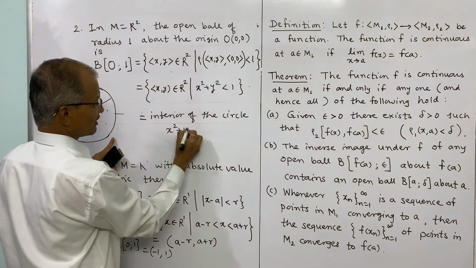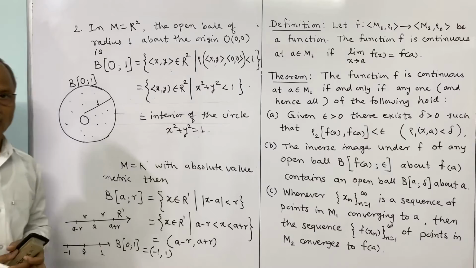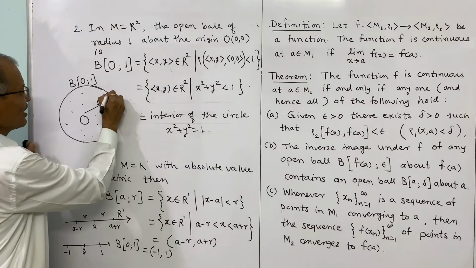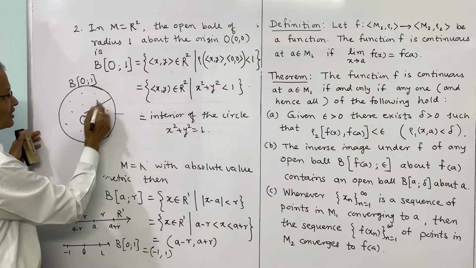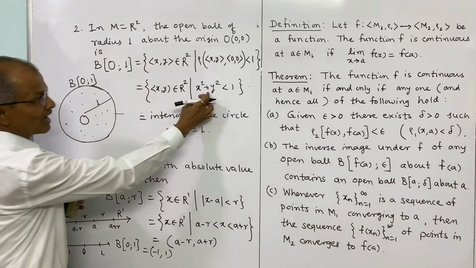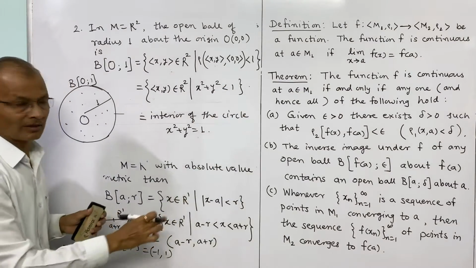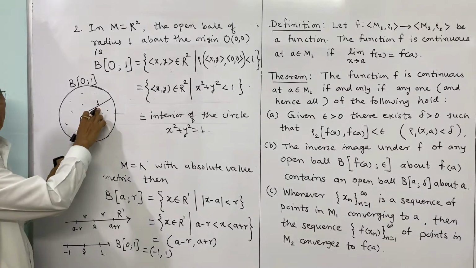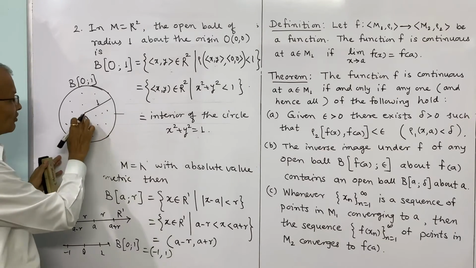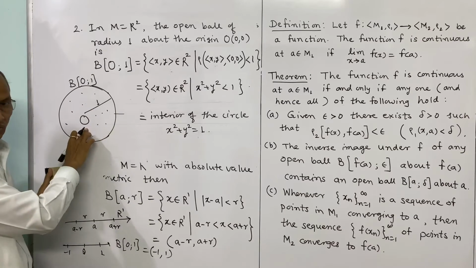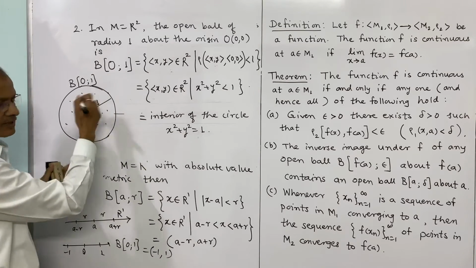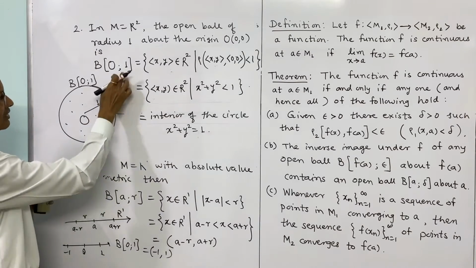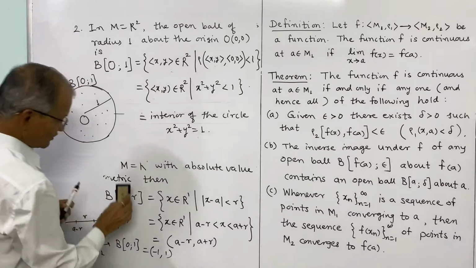x squared plus y squared equal to 1. Interior, not the circumference of the circle, because on the circumference the distance between the point and the origin is exactly 1, and those points are not there. It is not less than or equal to 1, it is strictly less than 1. So these are the points within distance less than 1. The origin, the center, is always a point in the open ball, and those points which are at a distance less than 1 will be in this open ball.